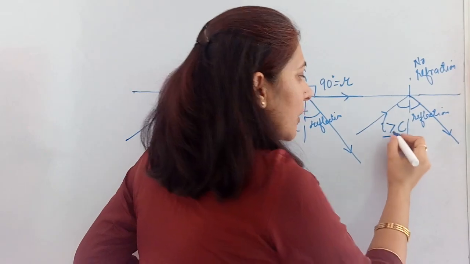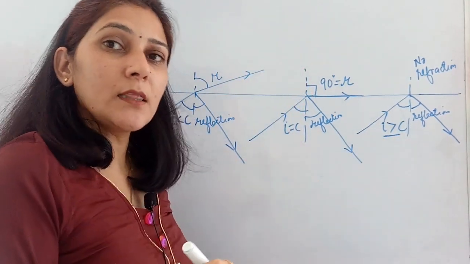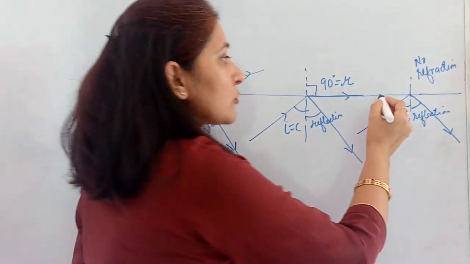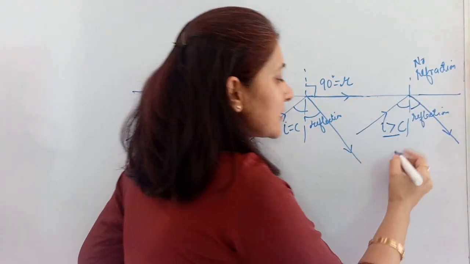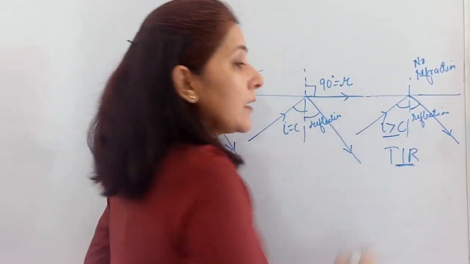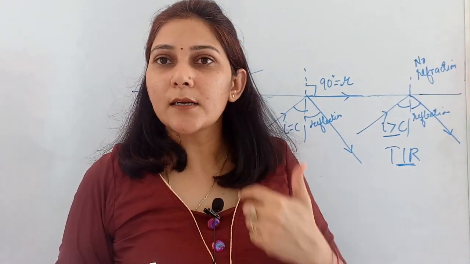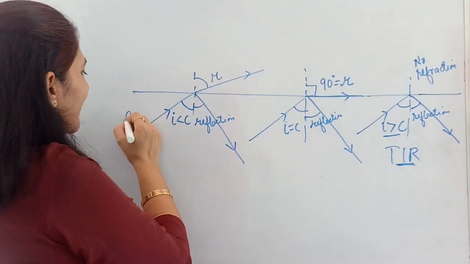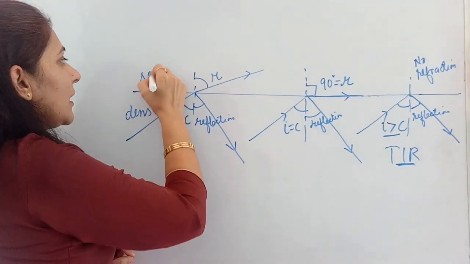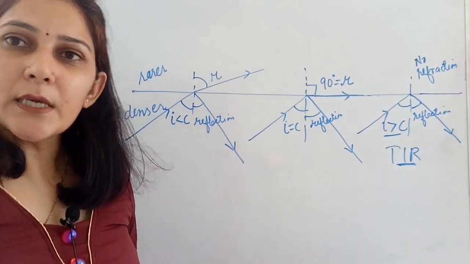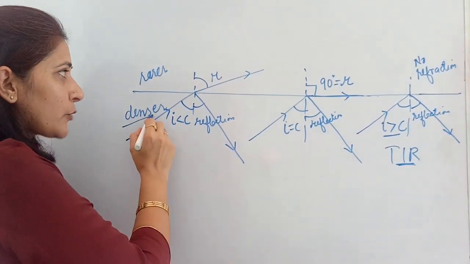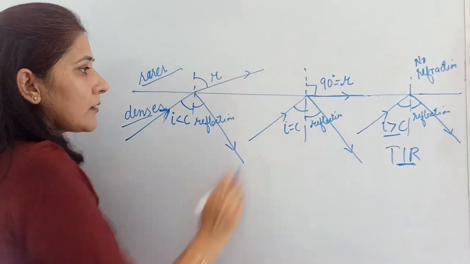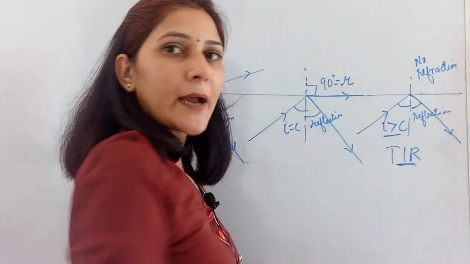And this phenomenon, when the rays are totally reflected back in the same medium without any refraction, even though the rays are striking the interface separating two media, is known as TIR. But I left one condition. That is important: this is only possible when the rays are moving from denser to rarer medium. While drawing this diagram, you need to take care that you write denser this way and rarer over here, and the incident ray is going from denser to rarer, and then coming back to denser again.